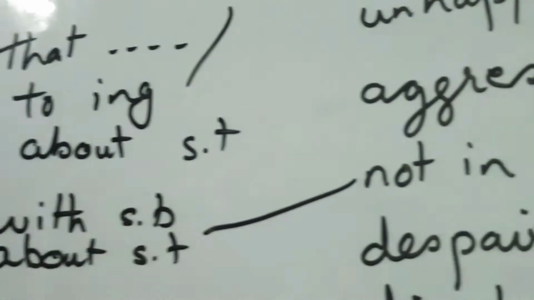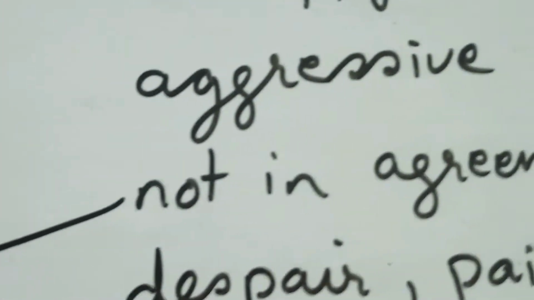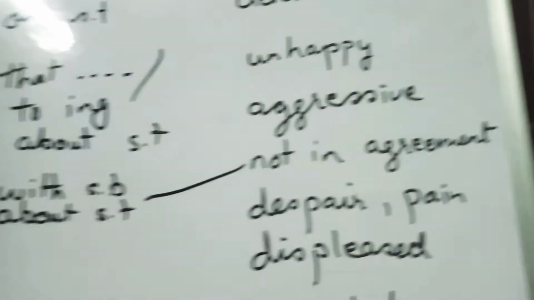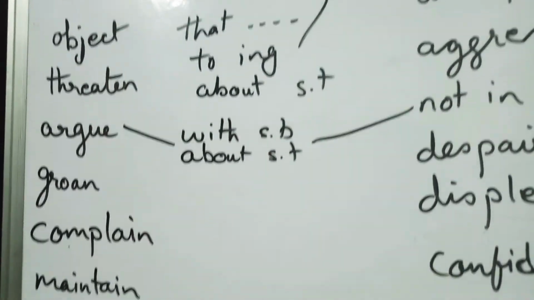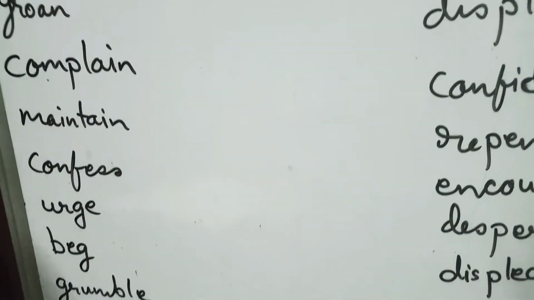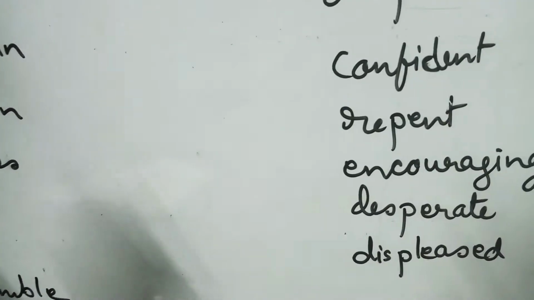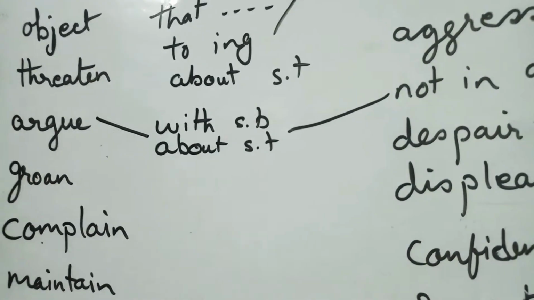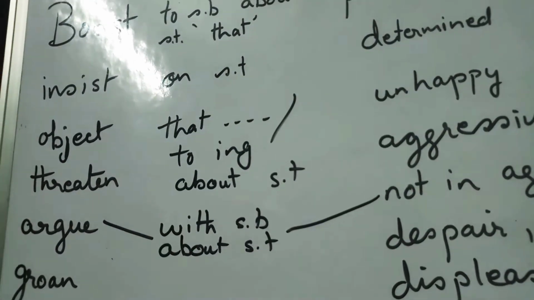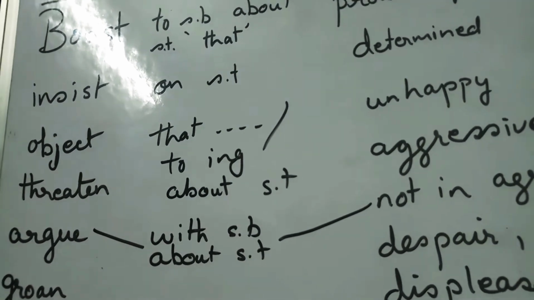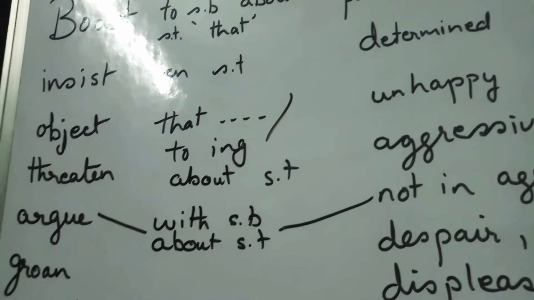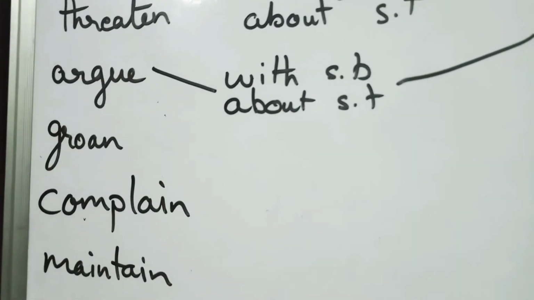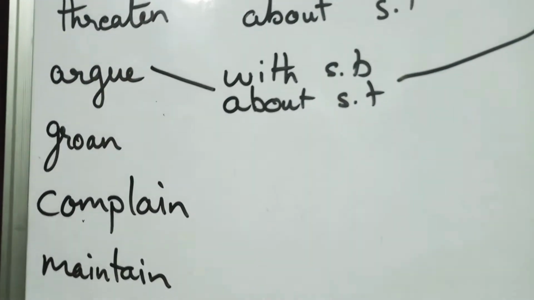Argue is when you are not in agreement, you are not in concord, or you don't feel that the person is correct in his or her statement, then you argue. At times you argue to the point where you are not satisfied with what the person has said and you are sure of what you are saying, or it can be you don't like the person, then also this argument can come with that.